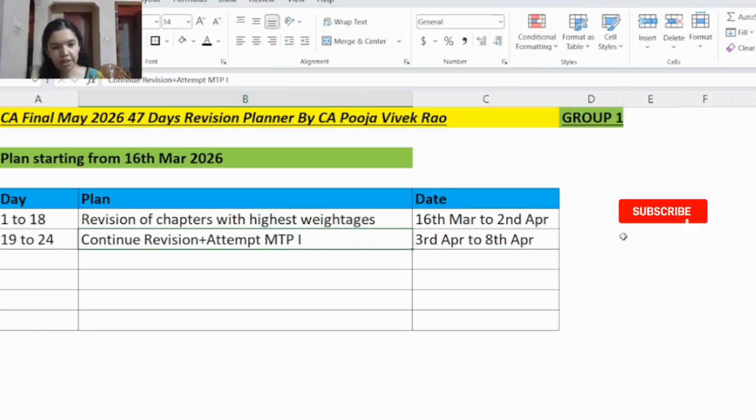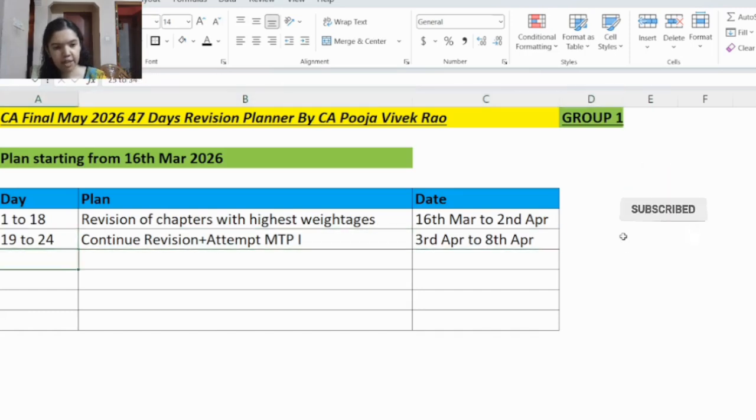And then for auditing, check if you have written the standards on auditing number and name correctly, and whether you are able to correlate correctly. Mostly the application based questions will come, right? So whether you are able to correlate the case given in the question with the standards on auditing, and whether you are able to give the relevant conclusion. Then check whether you have written the correct clause number. So on, you have to check for the auditing subject. So in this way, you have to do a detailed analysis for each subject and write it in a separate notebook.